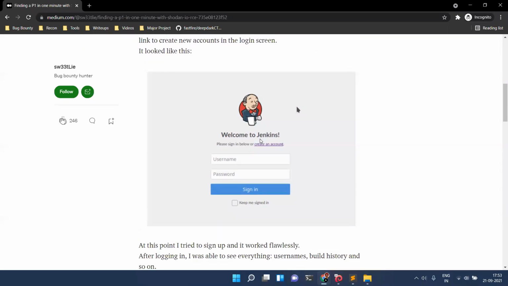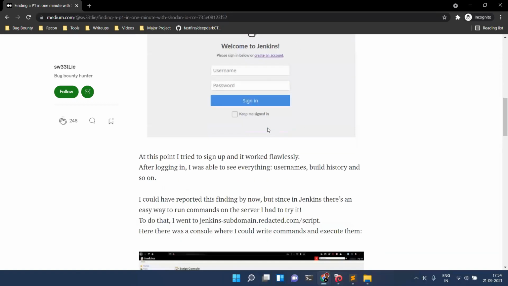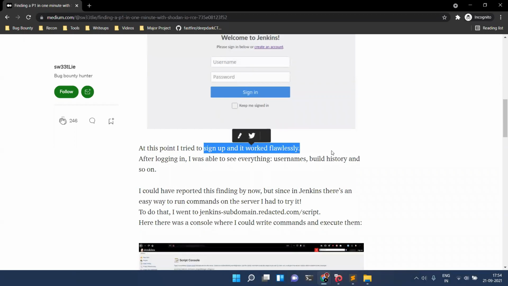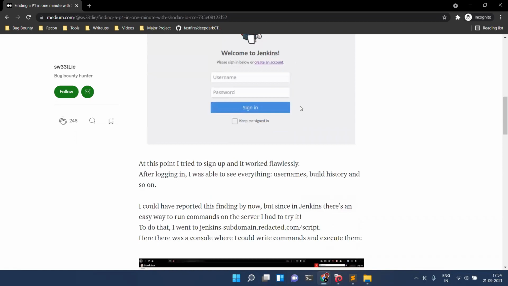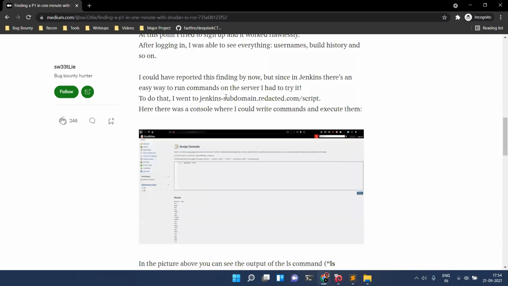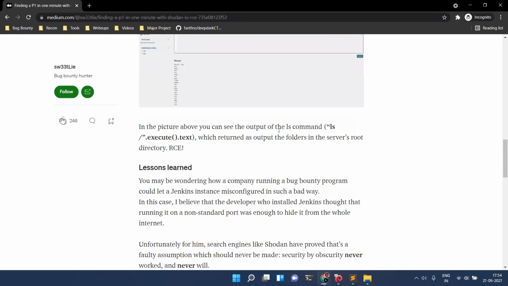Jenkins is an application which is used for automation. Now, what was vulnerable over here is that he could create an account of his own. So what he did, he tried to sign up and it worked flawlessly. Now he created his own account, and he logged in, and he was able to access everything of that particular company's website.